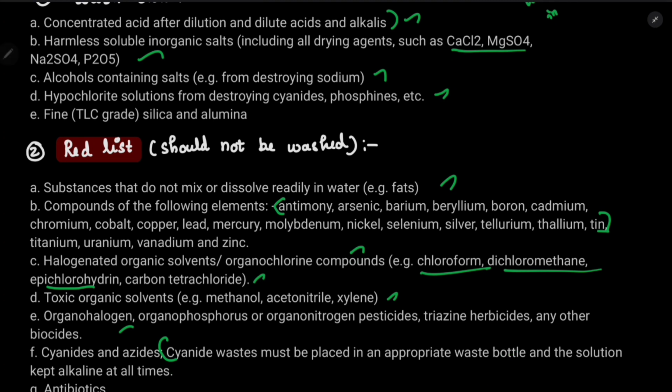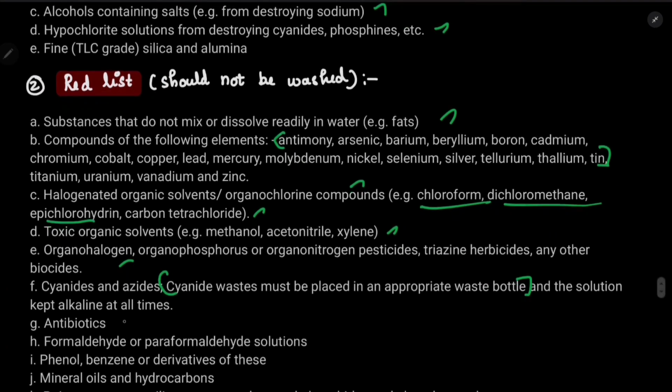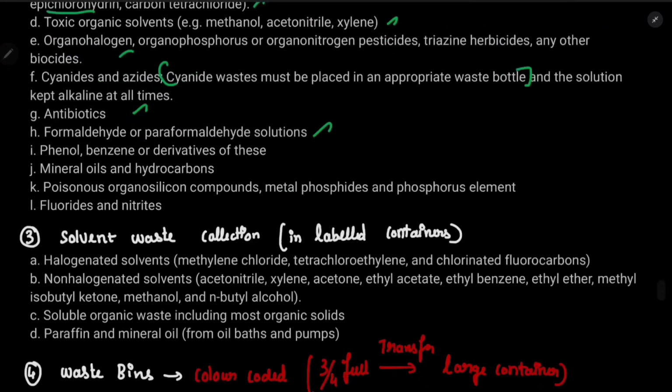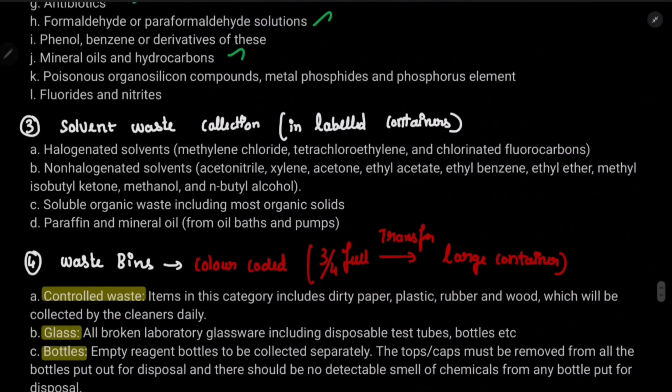Basically you should not even throw it, you should keep it in a separate box, and that box is disposed of later on. And antibiotics and formaldehyde and paraformaldehyde solutions, phenol, benzol and derivatives, mineral oils and hydrocarbons, poisonous organosilicon compounds and metal phosphates and phosphorus elements, and fluorides and nitrates.